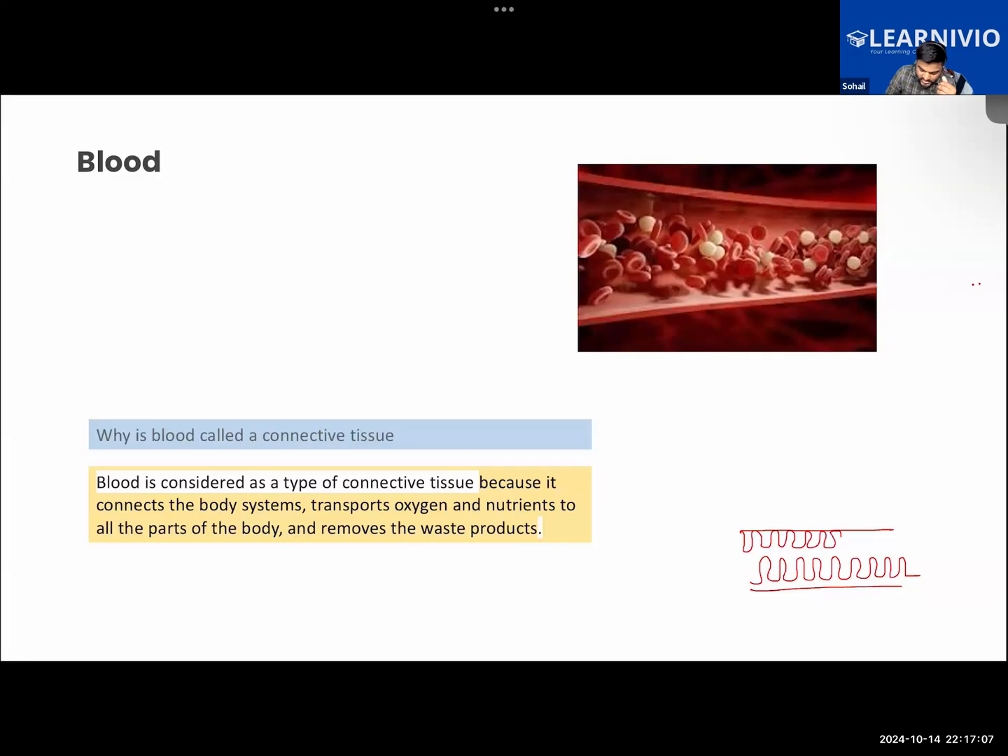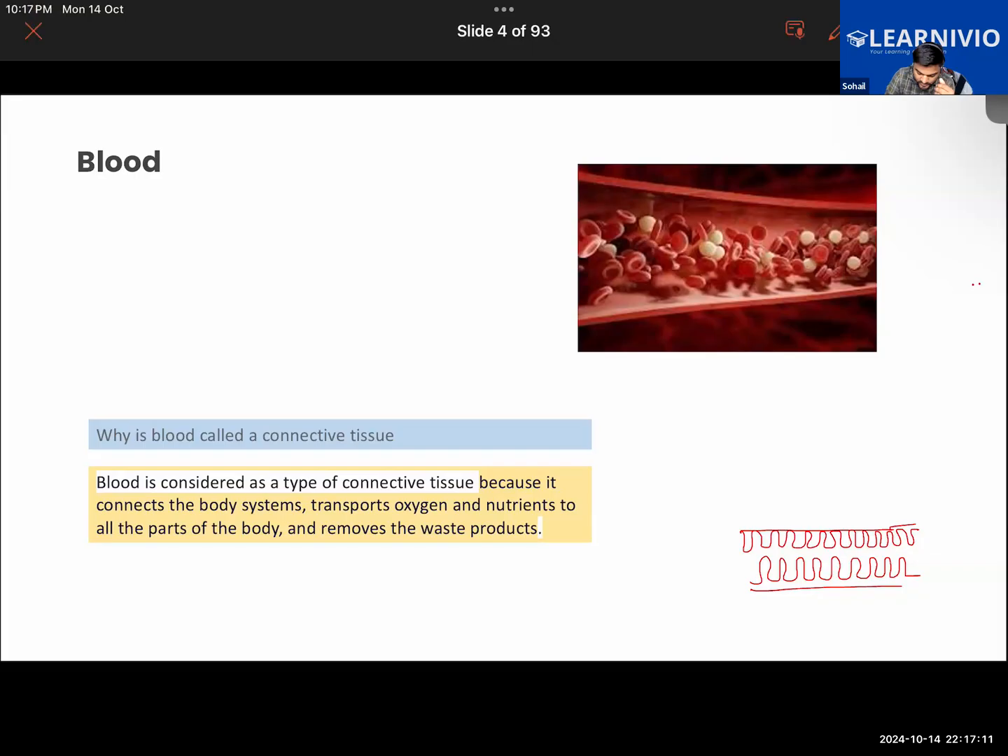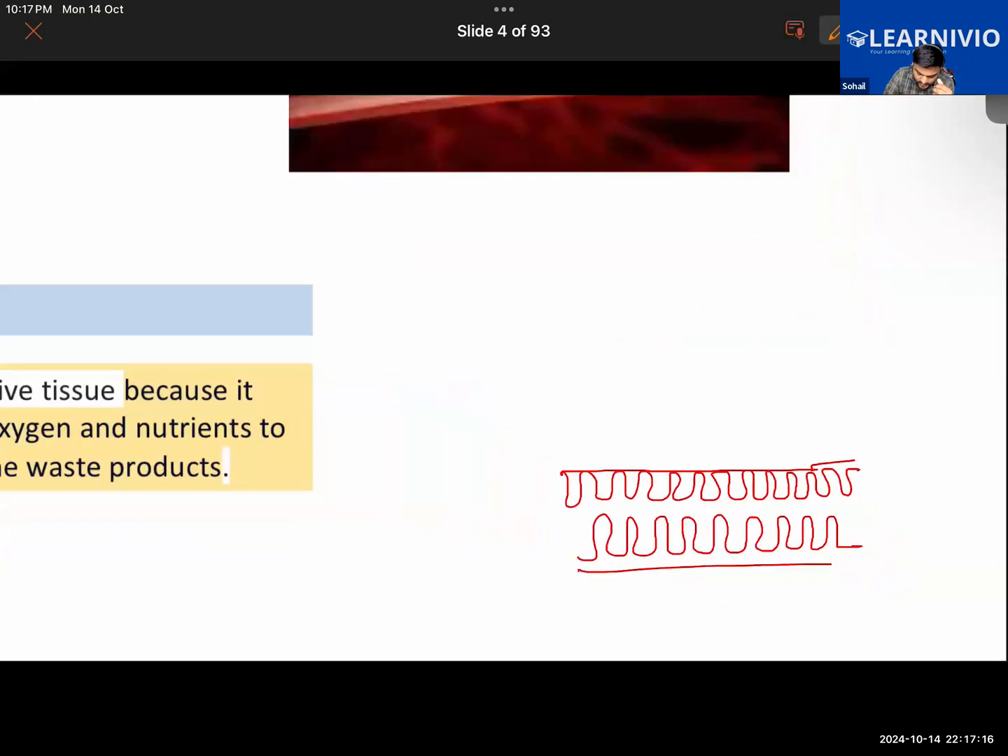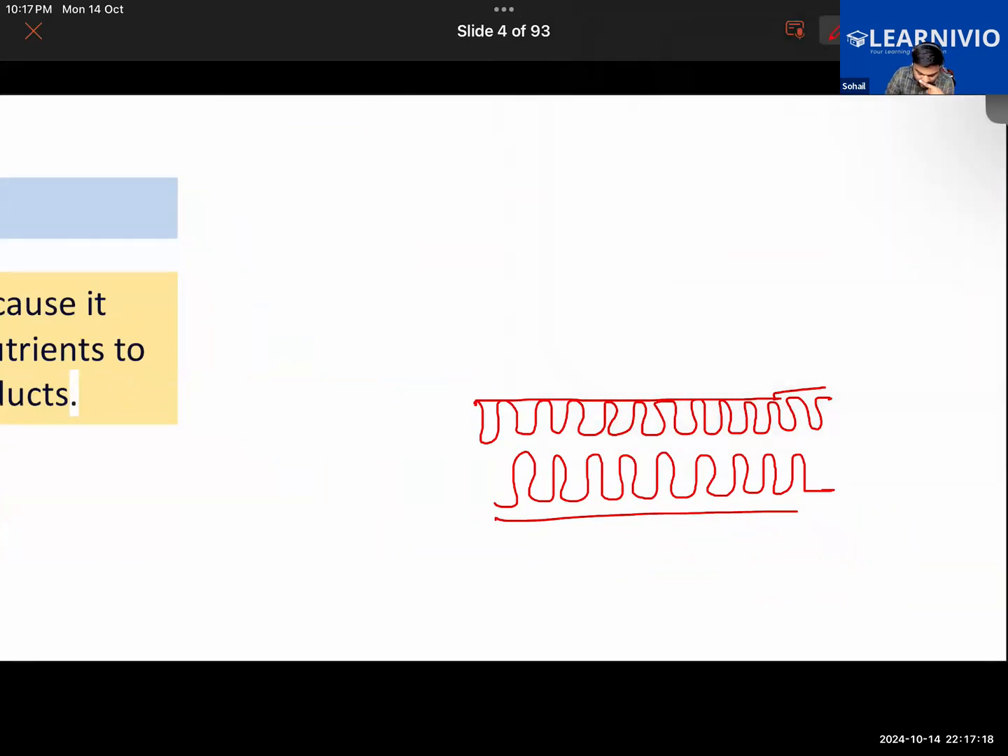And villi are rich in blood capillaries. What are they rich in? They are rich in blood capillaries. If you were to look closely, we'll find that they are filled with blood capillaries. So what is flowing in the blood capillary? Is water flowing or is blood flowing in this? Obviously, blood is flowing in this.